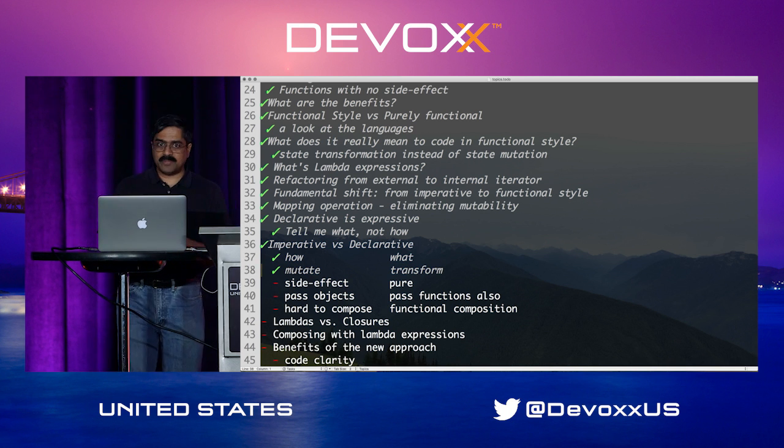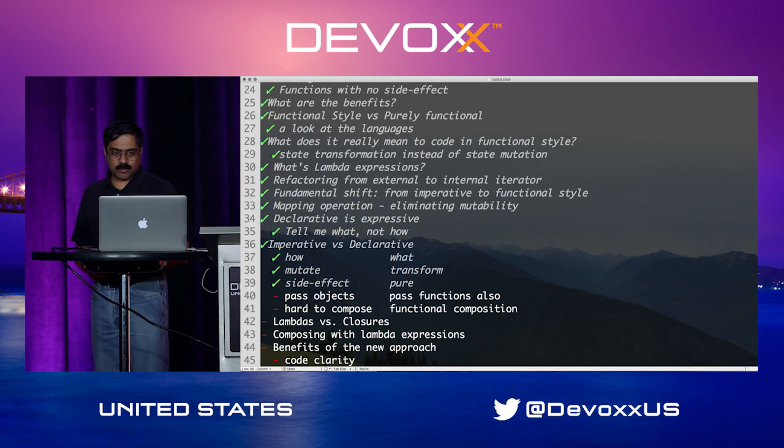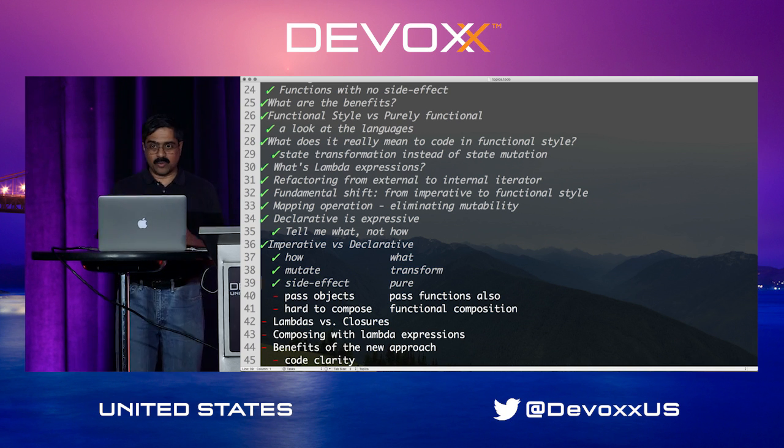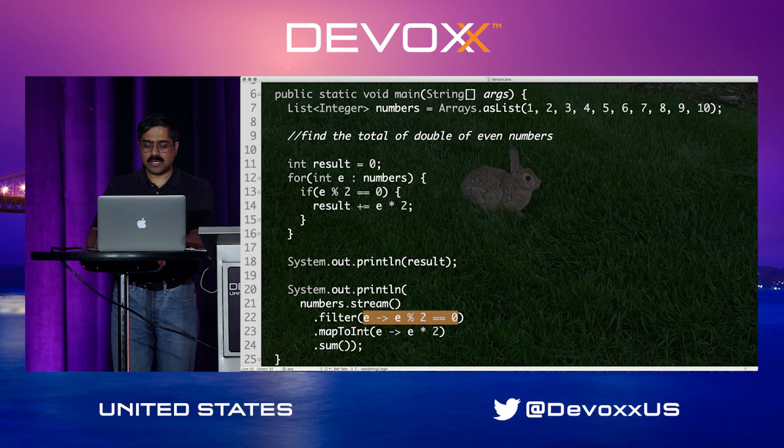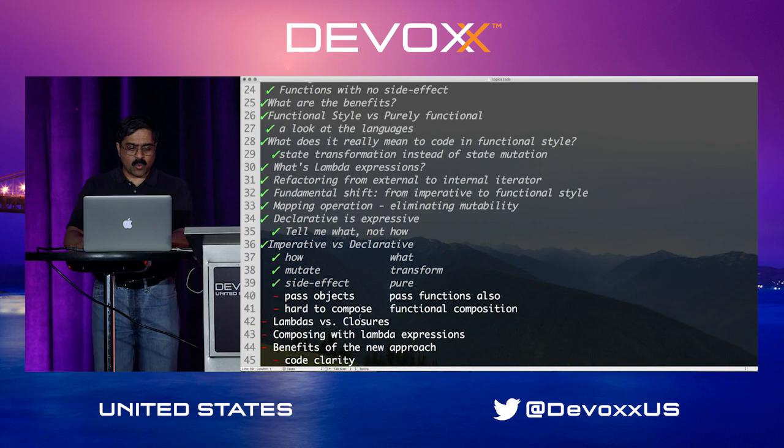You transform data in functional and declarative style. You often deal with side effects when it comes to imperative style. You write pure functions when it comes to declarative and functional. Notice each of these functions are pure. They don't change the world around them. They are not dependent on anything that's mutable. That's what these do along the way. And of course, you pass objects. In this case, you can pass functions as well.